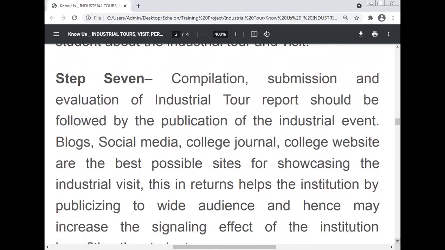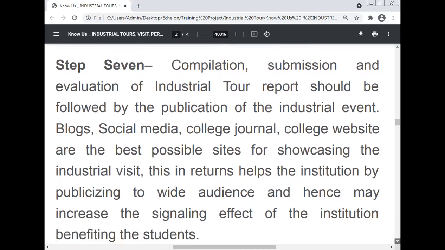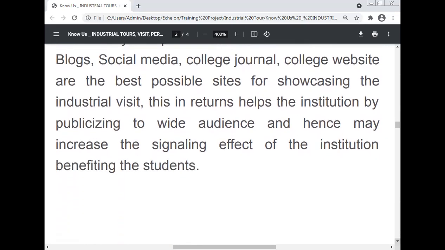Compilation, submission, and evaluation of the industrial tour report should be followed by publication of the industrial event. Blogs, social media, the college journal, and the college website are the best possible sites for showcasing the industrial visits. This in turn helps the institution by publicizing to a wide audience, and hence may increase the signaling effect of the institution, benefiting the students.